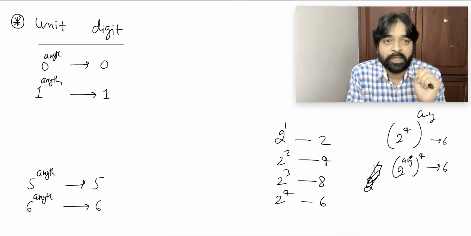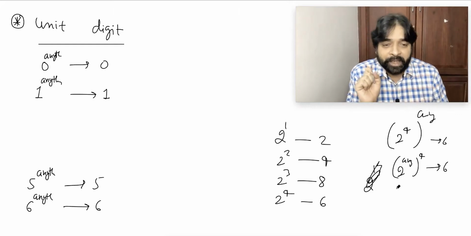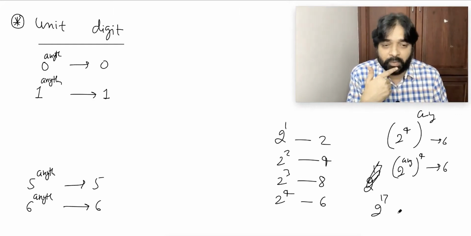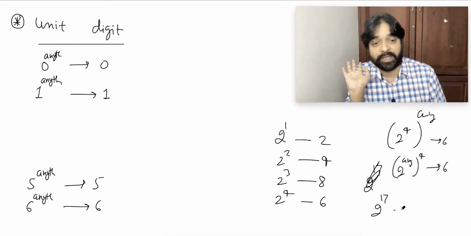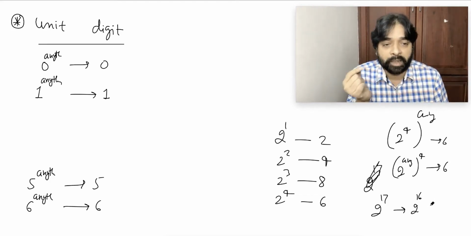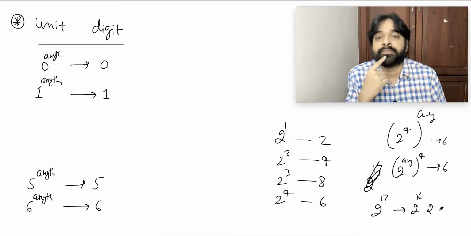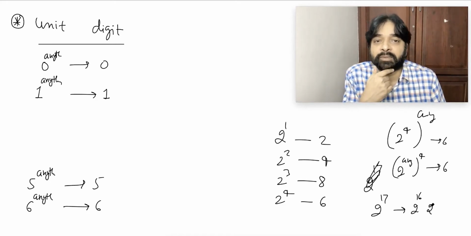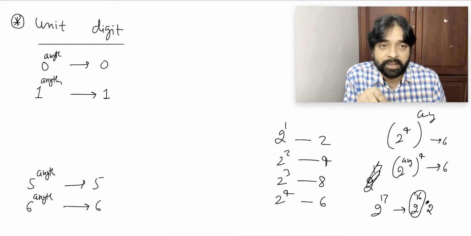So for 2 power 17, I will search for 4 always. So I will say 2 power 16 into 2. 2 power 16 unit place is 6, so 6 into 2. What is the unit place finally? 2.